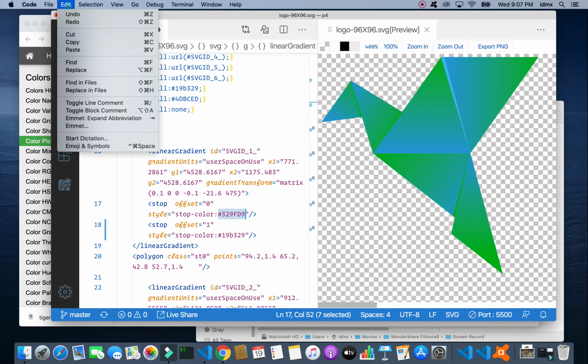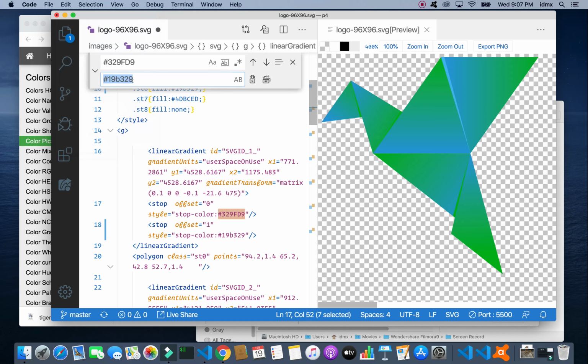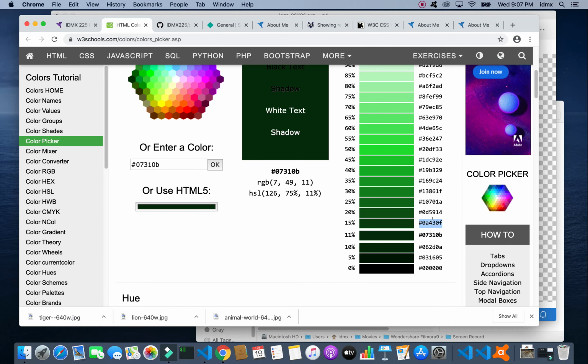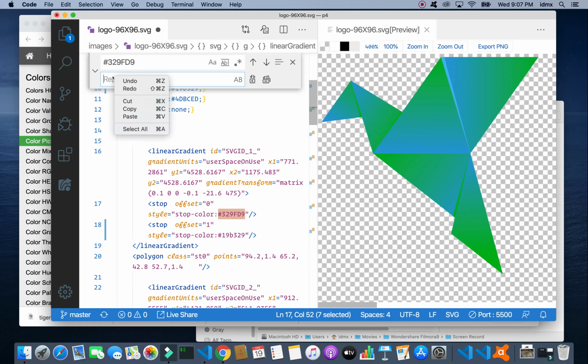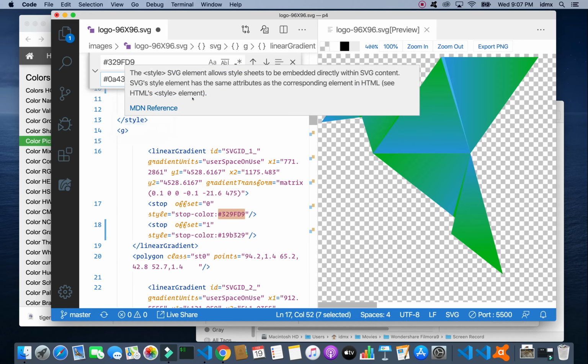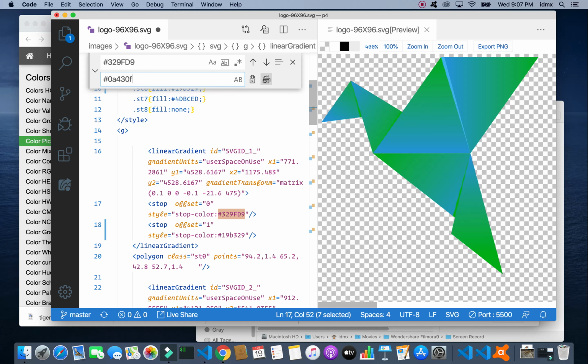Go up to Edit, Replace, put in the new green. Oops, I did it again. Let me do that. Copy, come back here, and then do a paste. And let's see how many get replaced.